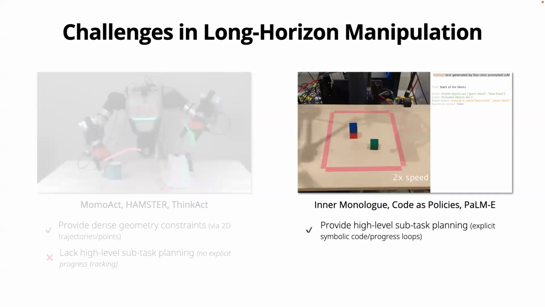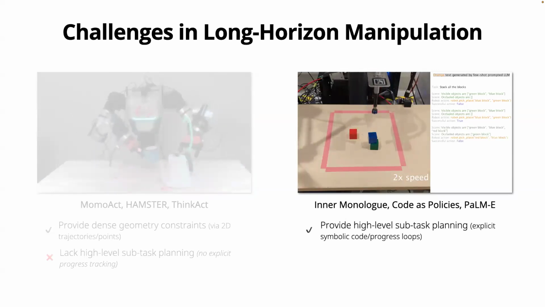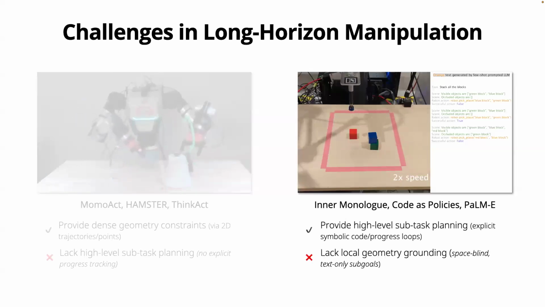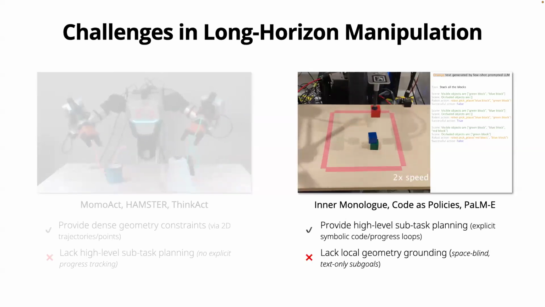On the right side, we have the exact opposite paradigm. There is really good work from Google DeepMind, using symbolic tags or code planners, like Inner Monologue, Code as Policies, and also PaLM-E. These are really good at high-level subtask planning, sometimes using LLMs and some using VLMs, and they can also track the task between stages. But the problem is that they are usually space blind.